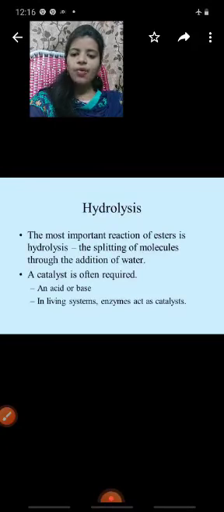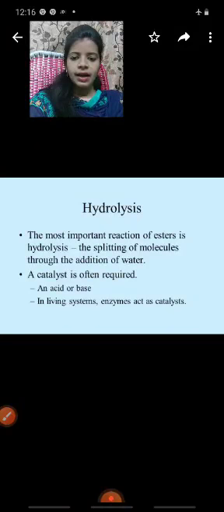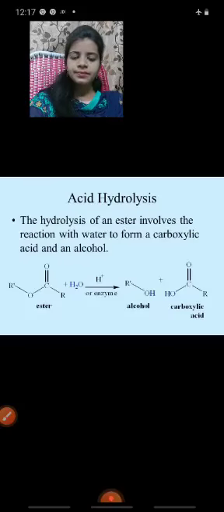Hydrolysis means you add a water molecule. Dehydration means you remove a water molecule. Hydrolysis is the splitting of molecules through the addition of water. A catalyst is often required, and it may be an acid or a base. In living systems, enzymes act as catalysts.